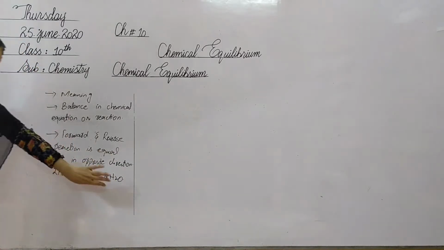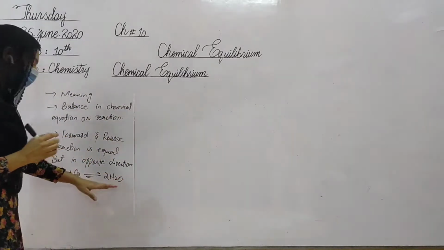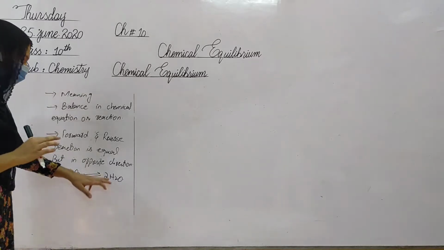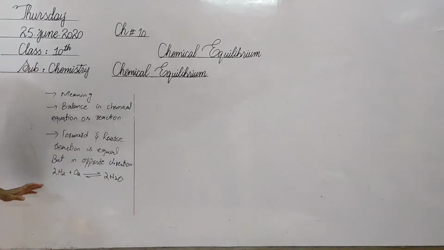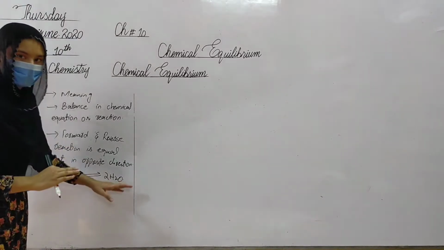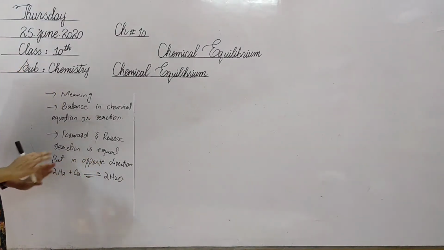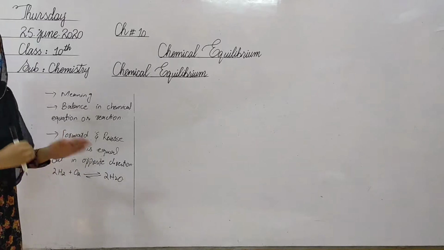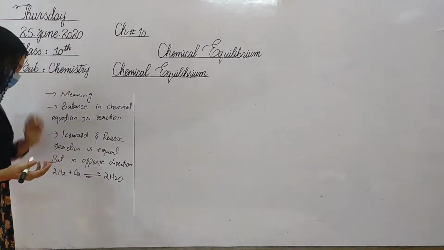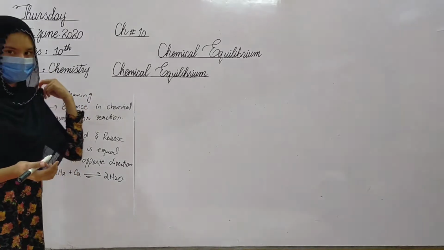After some time, the products strike with the walls of the container and they decompose and change into their reactants. It means at that time the reaction is moving from right to left, in reverse. First of all, the reaction moves in the forward direction. After that, the reverse reaction proceeds, and both reactions proceed in opposite directions at the same time. This type of state is called chemical equilibrium.